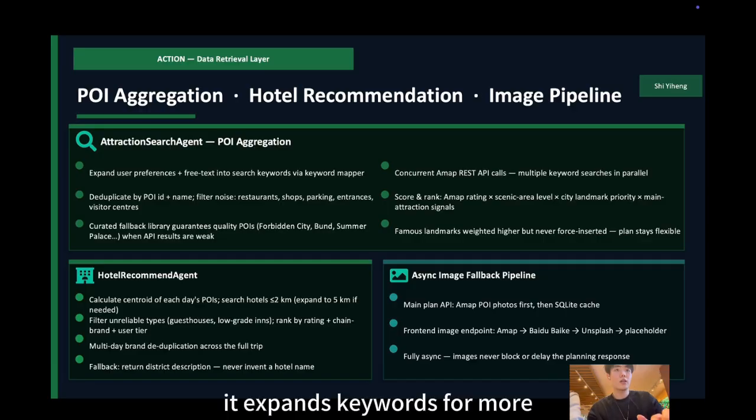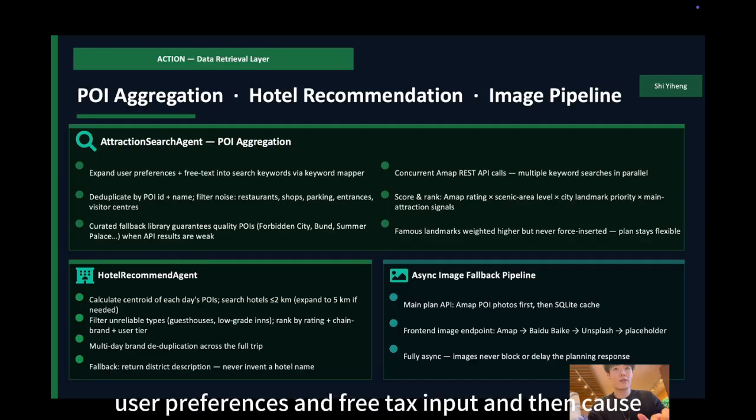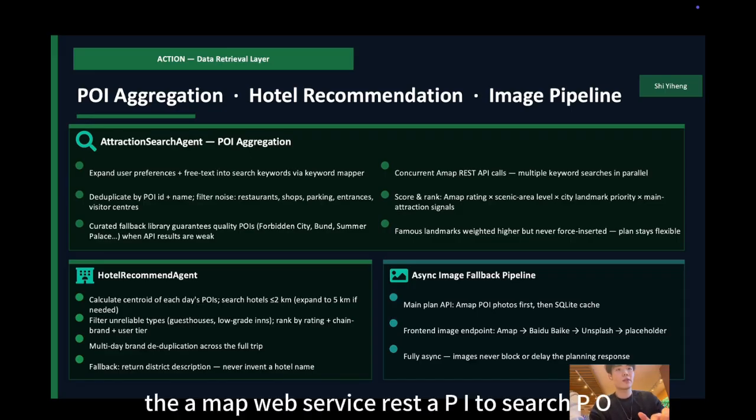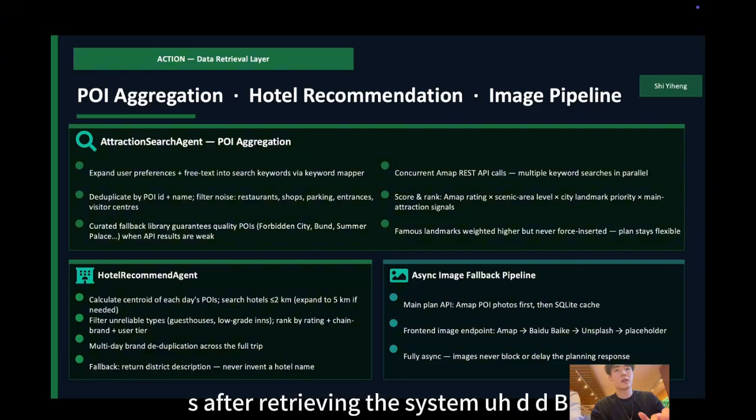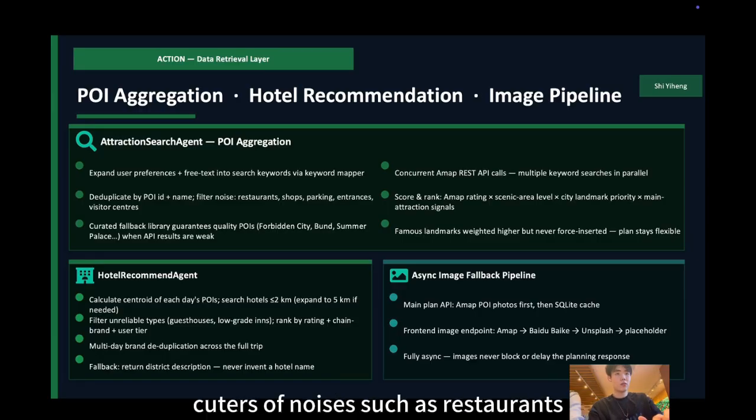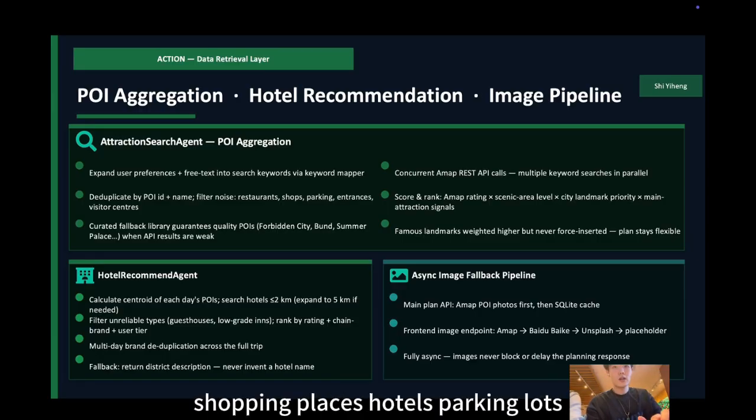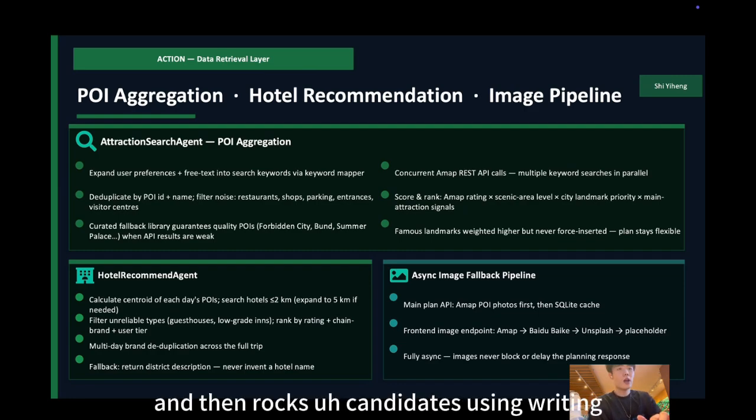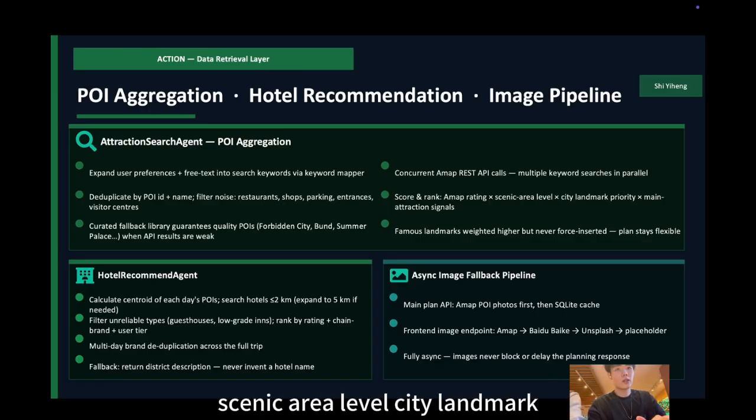Instead, it expands keywords from user preferences and free text input, and then calls the AMAP web service REST API to search POIs. After retrieval, the system deduplicates results by POI ID and name, filters out noise such as restaurants, shopping places, hotels, parking lots, entrances, and visitor centers, and then ranks candidates using rating, scenic area level, city landmark priority, and whether the result is a minor attraction.